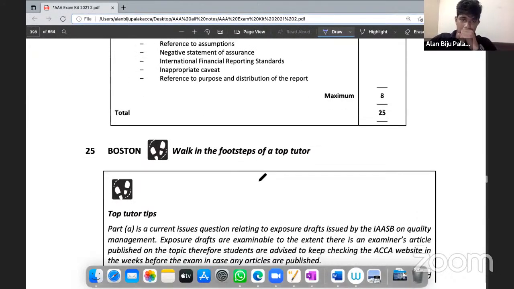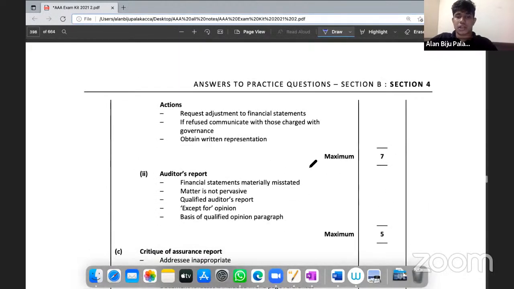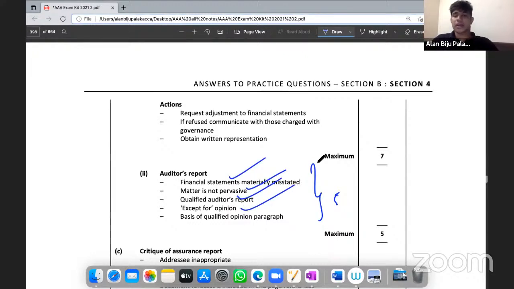as well. And in the reporting part, in total, you will be getting 5 marks if you have talked about the materiality, the pervasiveness, the opinion, as well as the basis of opinion. Each of these points will count 1 mark, and by writing the total answer, you'll be getting 5 marks in total. So this is how the marking scheme of the matters to be considered will be.